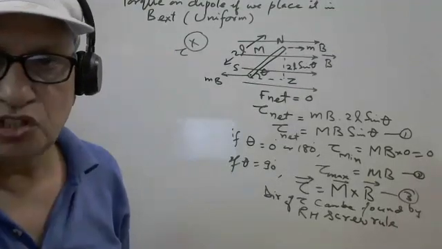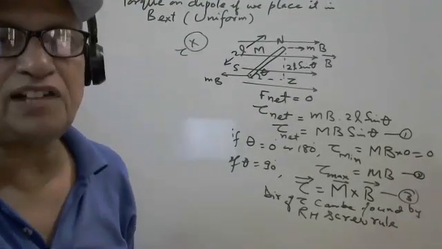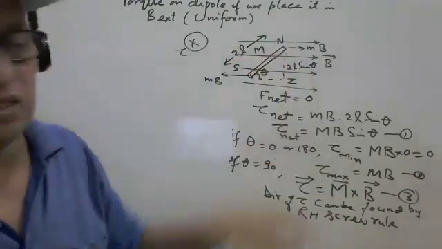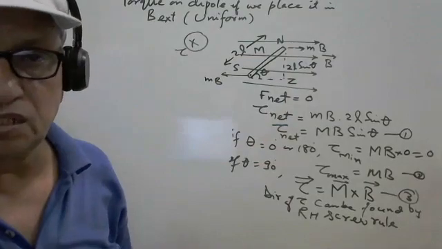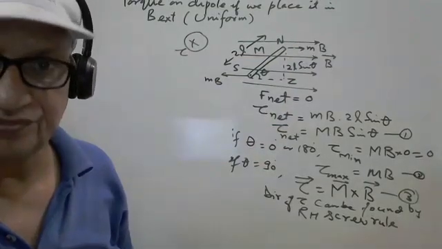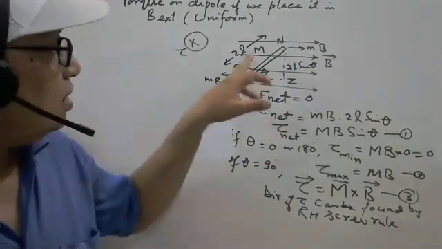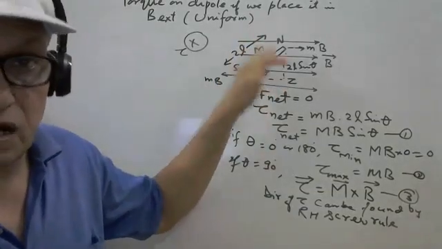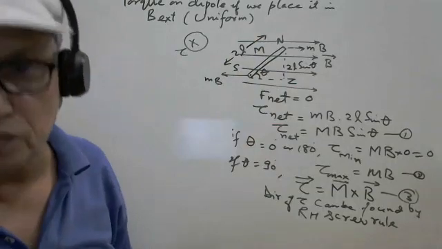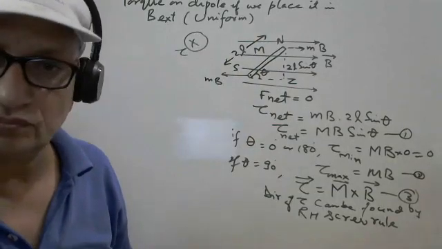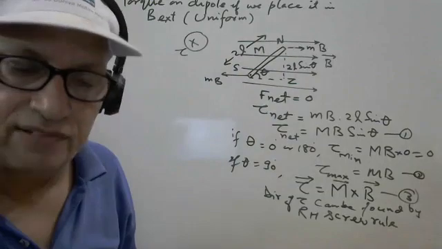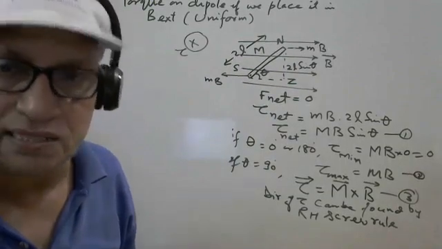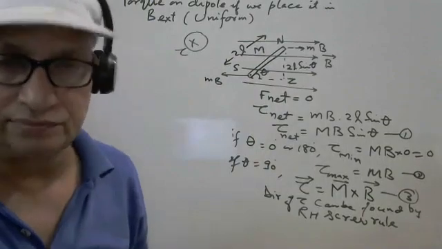Now we are interested to find out the work done to rotate the dipole in an external magnetic field. If we place the magnet, it rotates. In rotation, some work has to be done, and whatever work is done is stored as potential energy in the system.